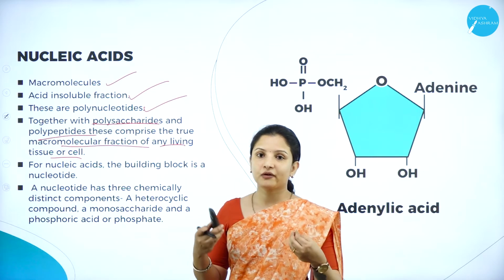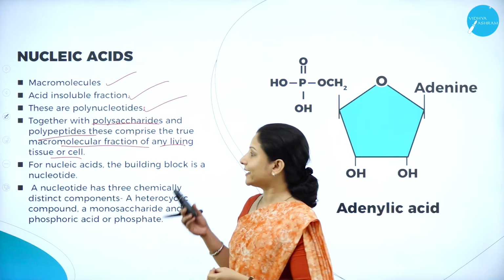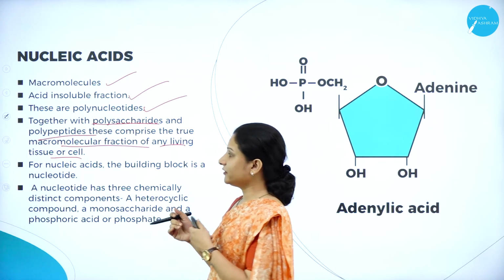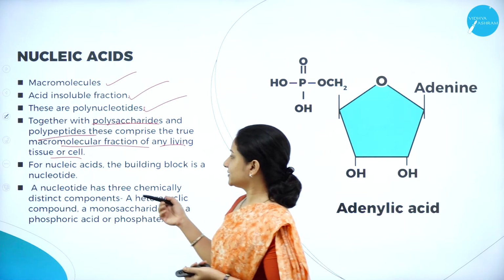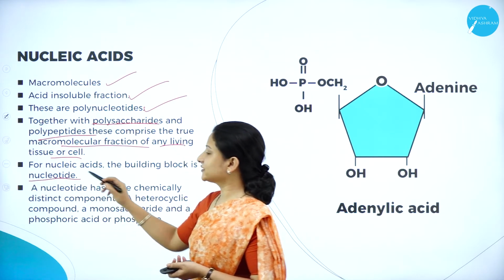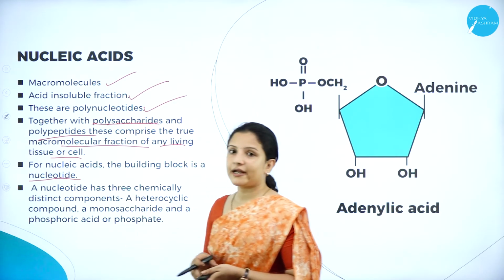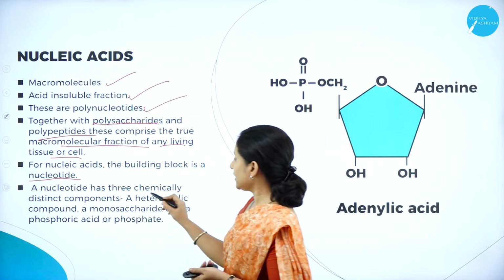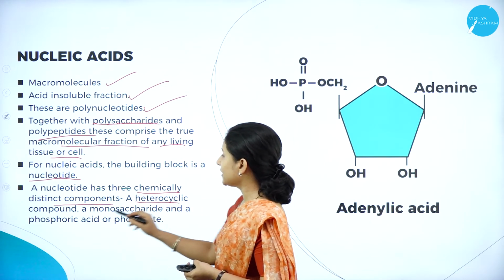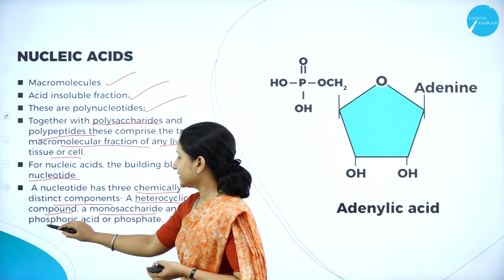And what is this made up of? It is made up of sugar units, as well as the other components of the nucleic acids, and for nucleic acids, the building block is a nucleotide. In the previous session itself we have discussed what a nucleoside and a nucleotide are. A nucleotide has three chemically different components: a heterocyclic component, a sugar unit, that is a monosaccharide, and a phosphoric acid or a phosphate.